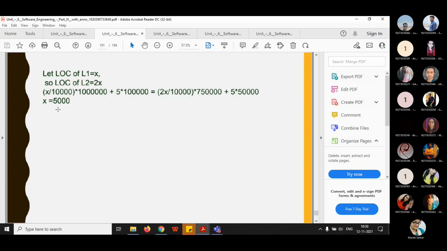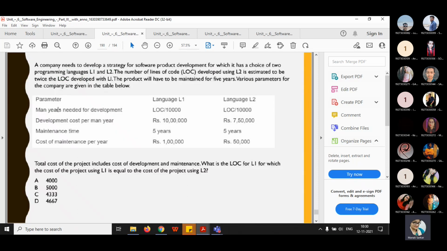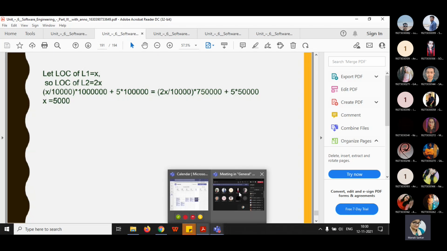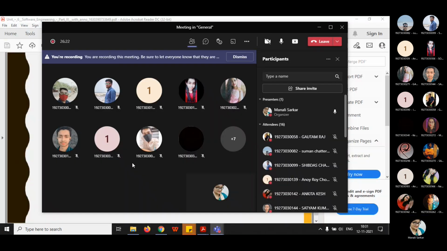Is there any problem, students, to understand this concept? Everything is given in the tabular format, you just need to do the calculation. The only trick given in this problem is the relation between L2 and L1. From this you need to calculate the result. So students, is it clear? Tell me if you are having any doubt, because these problems are very important.